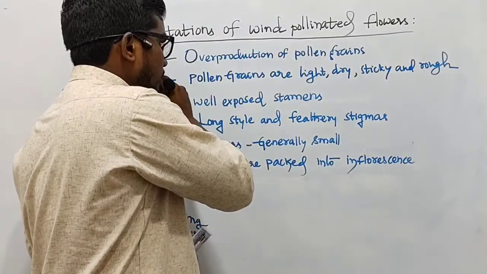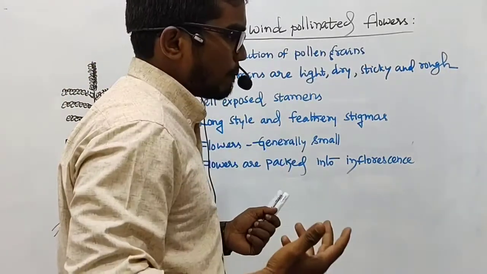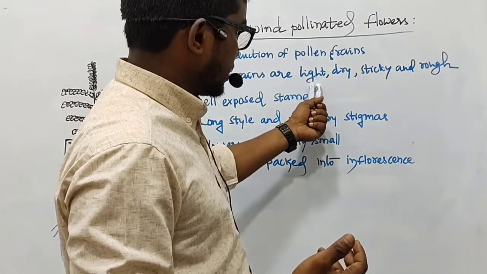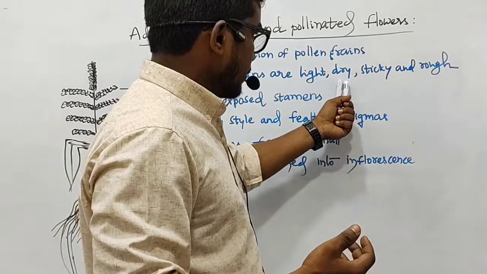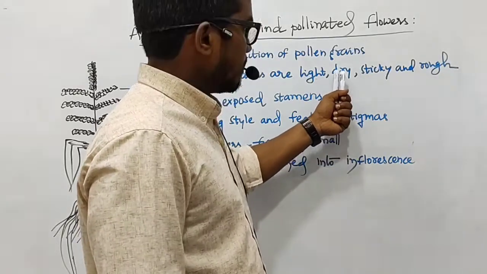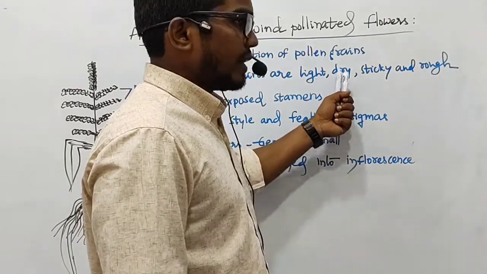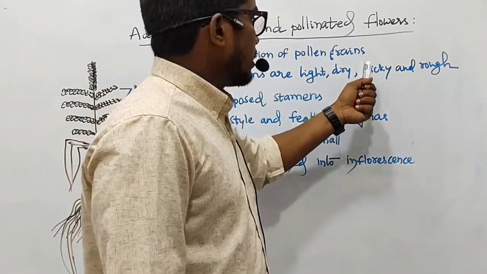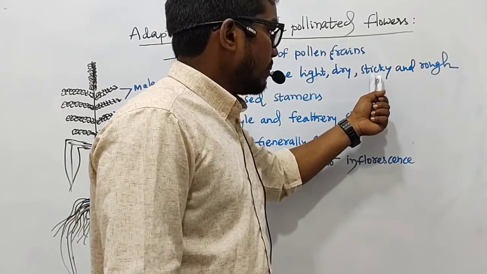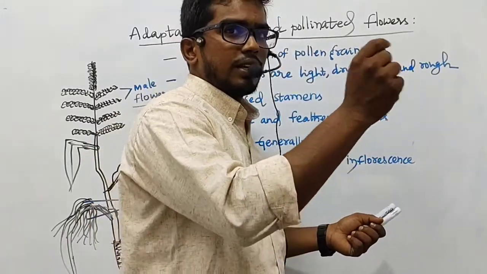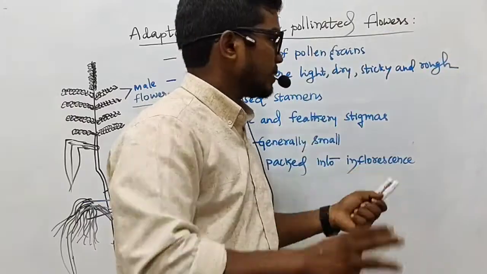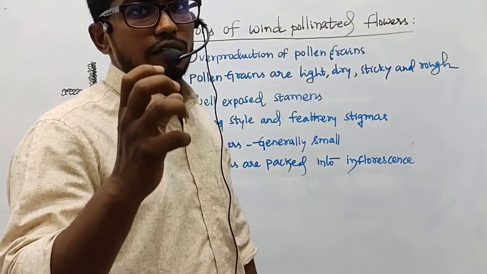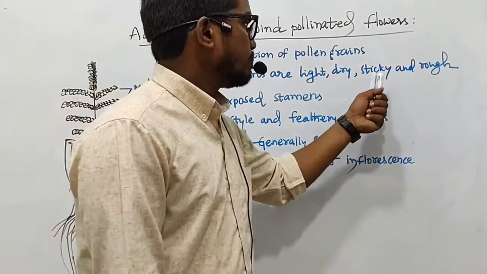Secondly, the pollen grains in wind pollinated flowers are very light, and they will be dry. They will not be moist. Make a point here, because if they have to fly in the wind or the air, they need to be dry. Then they are generally sticky. Why? Because when they reach the receptive stigma, they can immediately stick onto it. They are also rough. The rough texture of these pollen grains is also necessary for wind pollination.